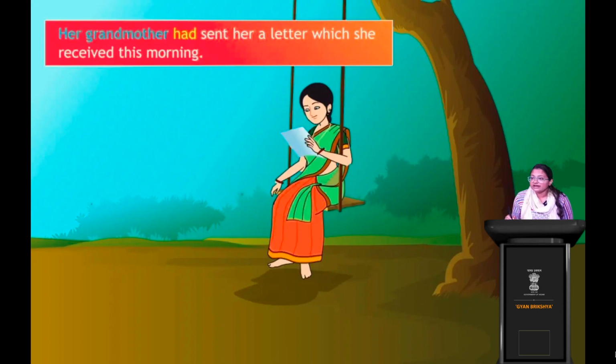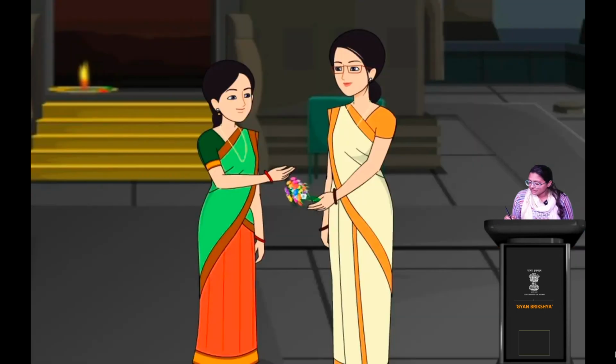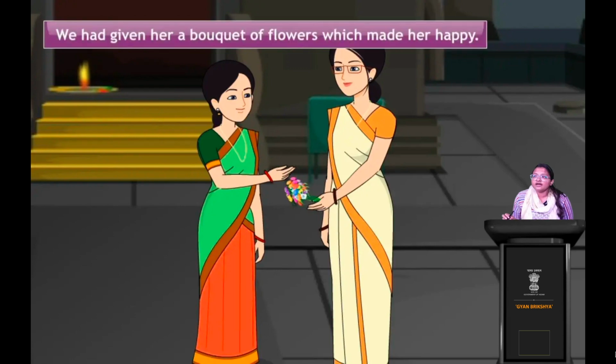Past tense again. Now what are these people doing? They're sharing flowers, right? We had given her a bouquet of flowers which made her happy. So bouquet of flowers we had given.